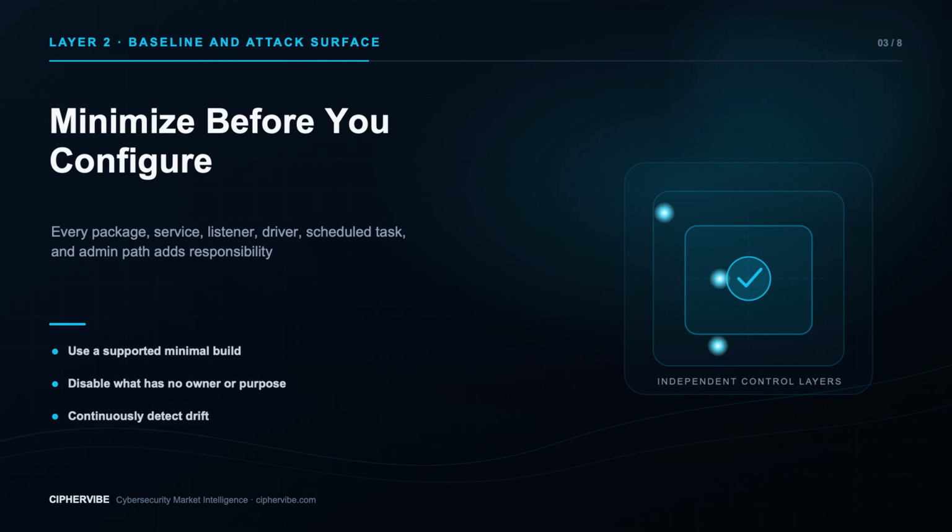Inventory packages, features, drivers, services, startup entries, scheduled tasks, local accounts, remote tools, and listeners. For each component, record its purpose, owner, privilege, exposure, update source, and failure impact. Investigate before removing an unknown component. Hidden dependencies often appear during outages.